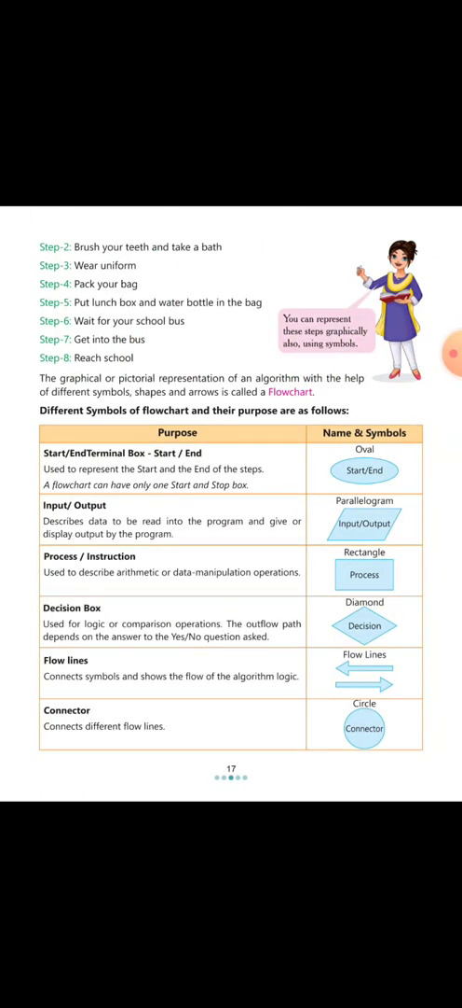In the same way we can draw a flowchart also. Before drawing, we must know what a flowchart is. A flowchart is a graphical or pictorial representation of an algorithm with the help of different symbols, shapes and arrows. So what is the difference between algorithm and flowchart? An algorithm is the step by step process to solve a problem, and these steps are written in the English language, while a flowchart is the graphical representation of an algorithm.